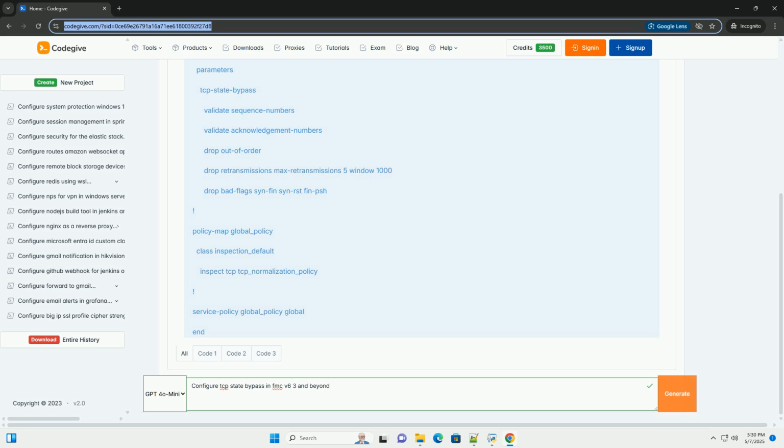If you observe problems, consider enabling drop retransmissions with carefully configured exempted retransmissions settings, or selectively exempt the traffic to the web server from the TCP state bypass policy by using a separate NAP with less strict settings. Troubleshooting. Dropped connections: if you experience dropped connections after enabling TCP state bypass, review the FTD logs to identify the cause. Common reasons include dropped out of order packets or excessive retransmissions.